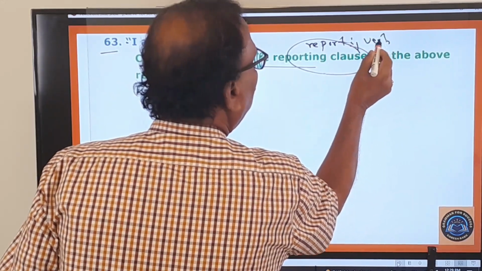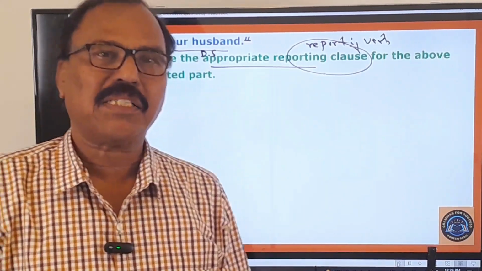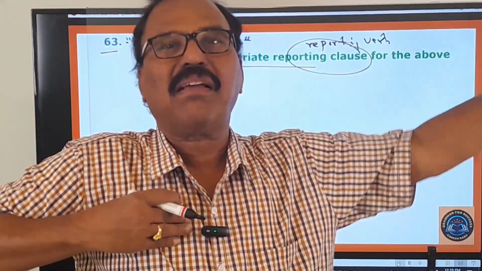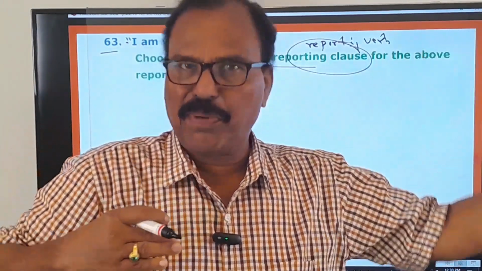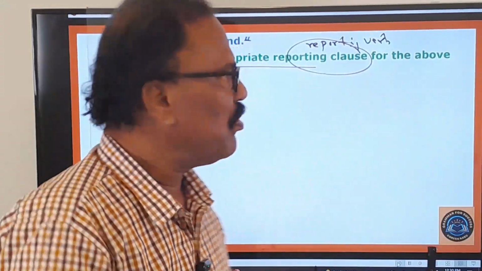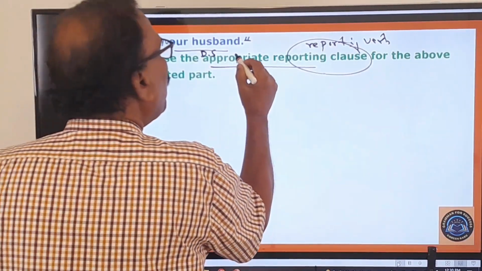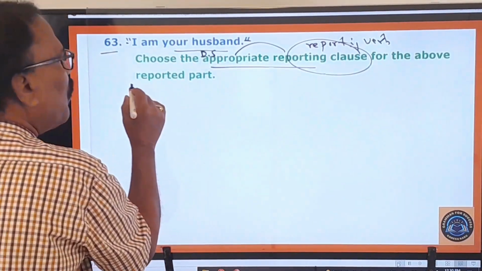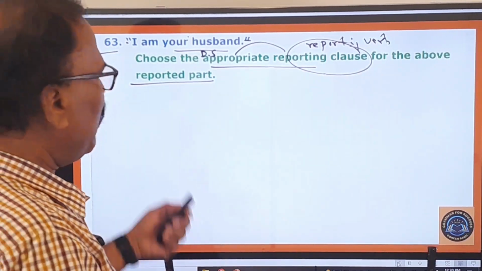Reporting verb you can find only in direct and indirect speech. In direct speech, you find the reporting verb part and the direct speech part. There will be two parts. When these two parts come together, it is called direct speech. Then you know how to change the sentence into indirect speech. All those rules you know very well. So here the examiner's question is, what is the appropriate reporting clause for the above reported part? This is the direct speech, and he is asking you for the reporting verb.